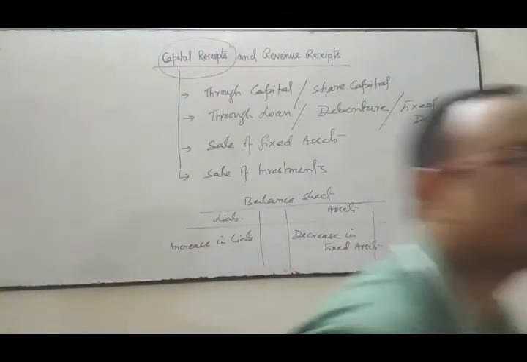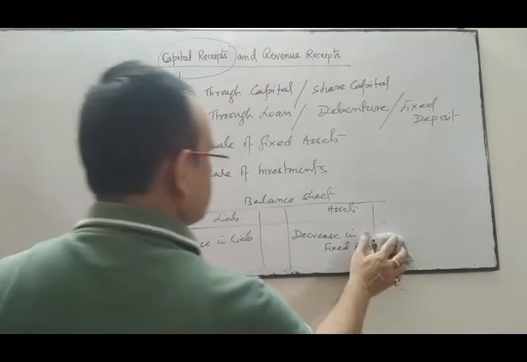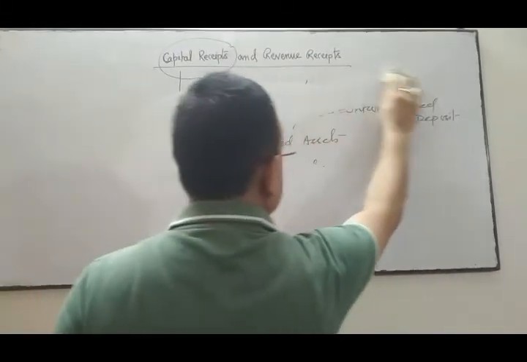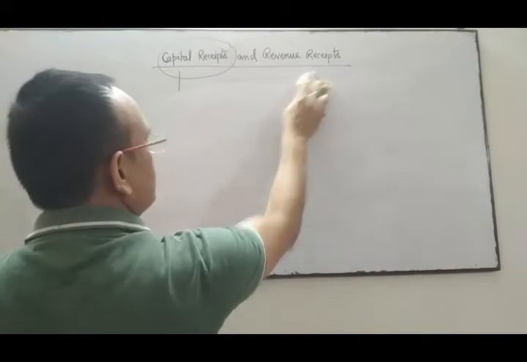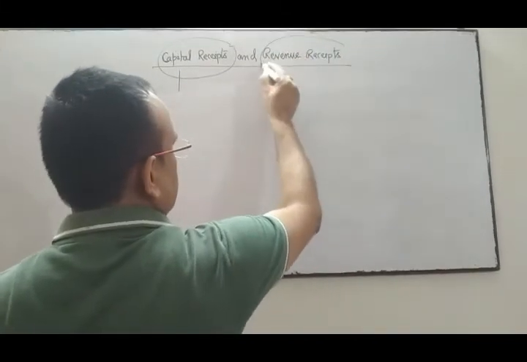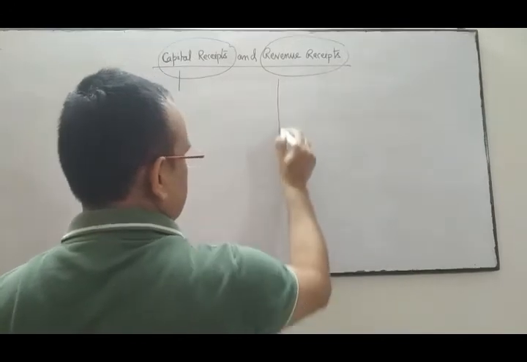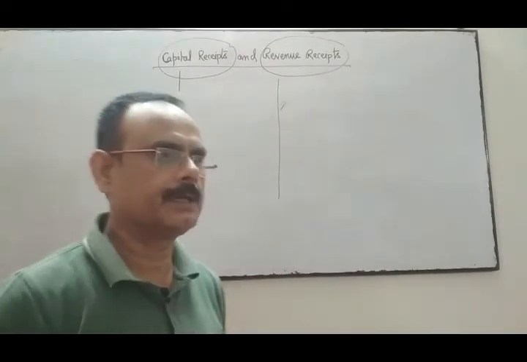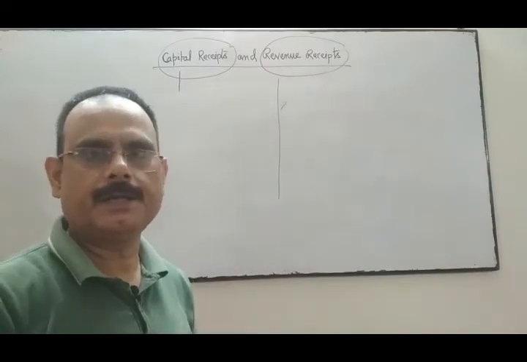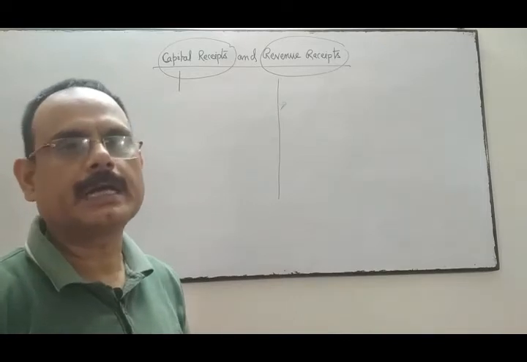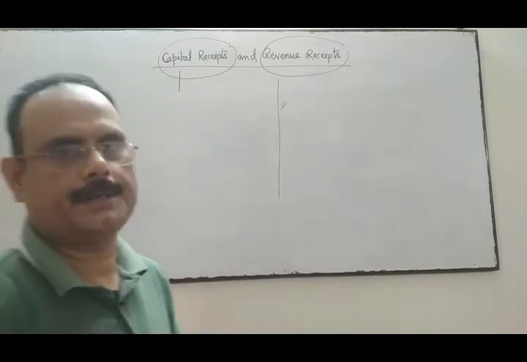Now come to the revenue receipt. Revenue receipts are just opposite of capital receipt. When the amount is received by the firm repeatedly, then that receipt is called revenue receipt.